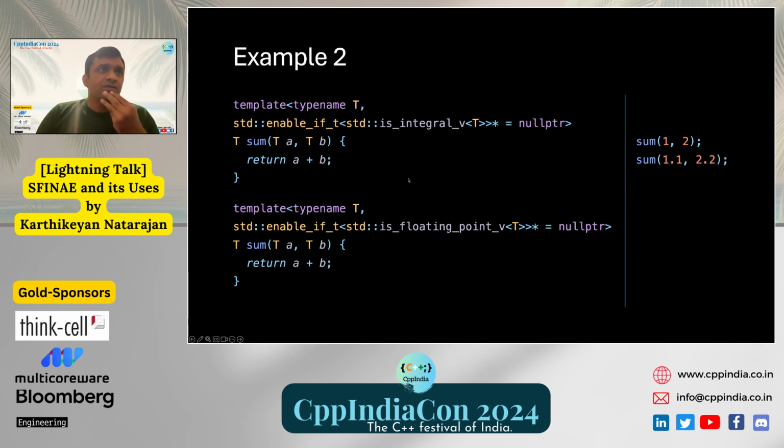Now, if you see, we have two template definitions. The first one is is_integral. The second one is is_floating_point. The first one compiles for all the integral types like bool, char, int, long. The second one compiles for double and float. So we can have different code in these two template functions, and we can specialize for integral types and floating point types. So that's how we can specialize for a group of types.